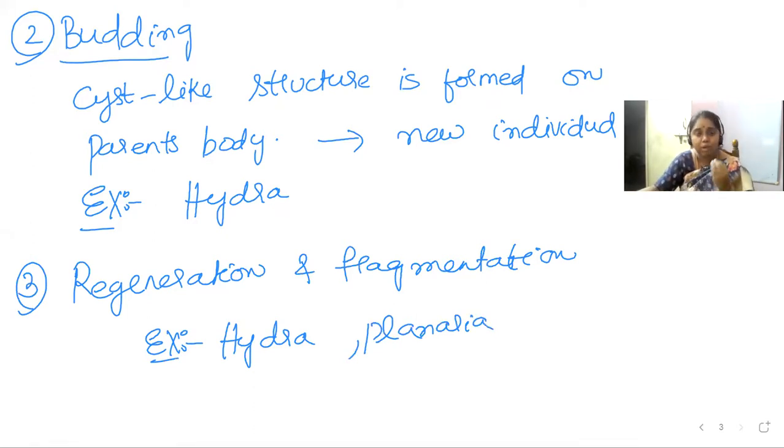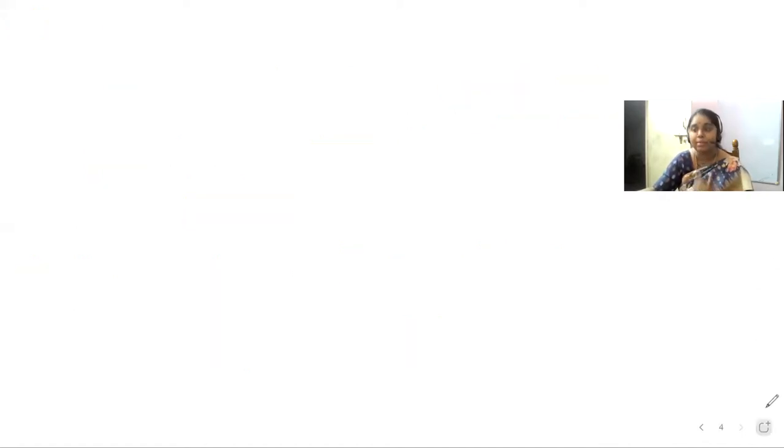Regeneration means if an organism has lost its part, then from the lost body part the organism can reproduce itself, like the lizard. Fragmentation means when an organism is broken into small pieces, each piece will grow into a new organism.